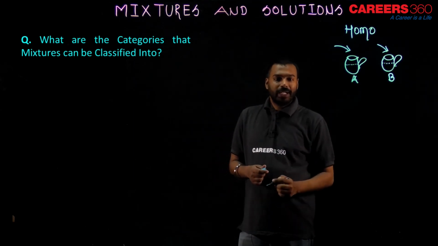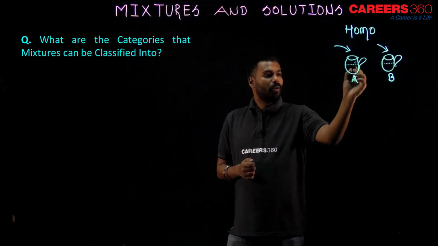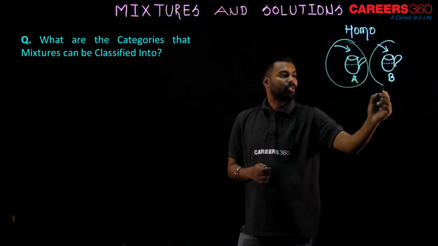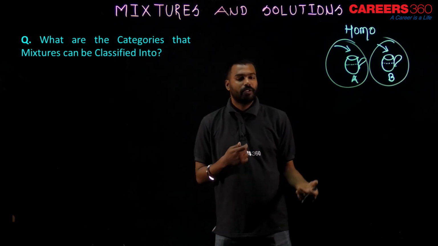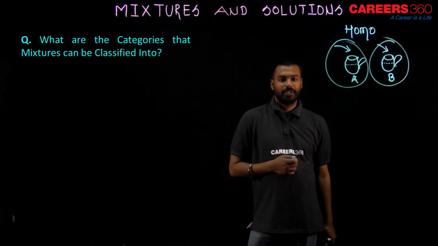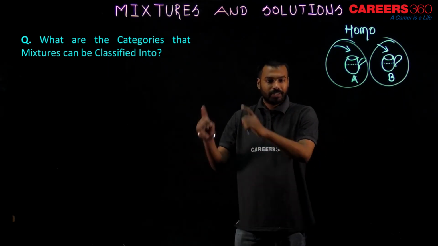So, if you find uniform taste in any solution, that is called a homogeneous mixture, and this was the heterogeneous mixture. Uniform taste is not there, here is uniform taste: homogeneous, heterogeneous. Let me show you the definition of homogeneous and heterogeneous now.